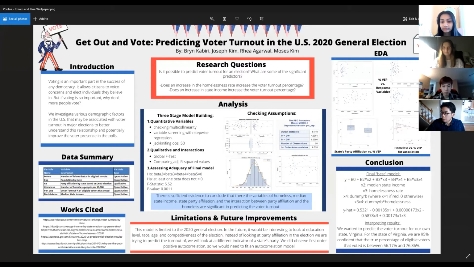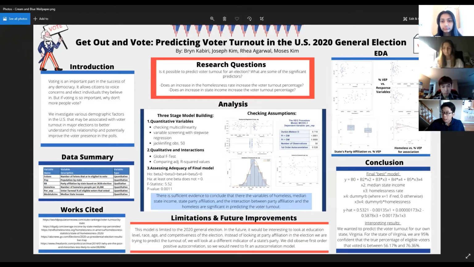And there was a strong positive correlation between the state median income and the percent of the VEP. For other variables, the trend was less clear. As for the percent of the VEP and the party affiliation, there was a slight difference in terms of the median, but no other significance was discovered when looking at the box plot.